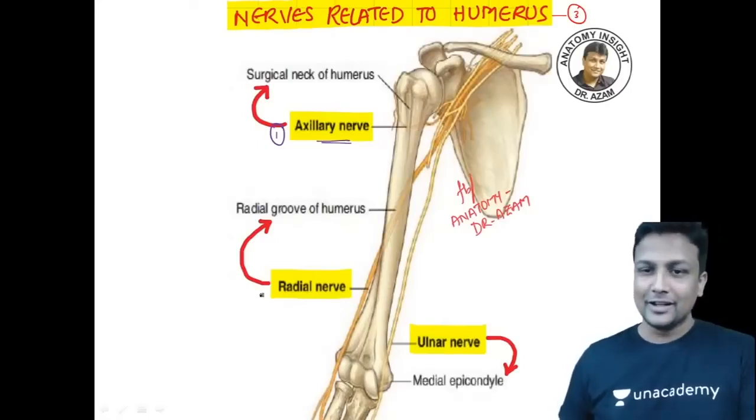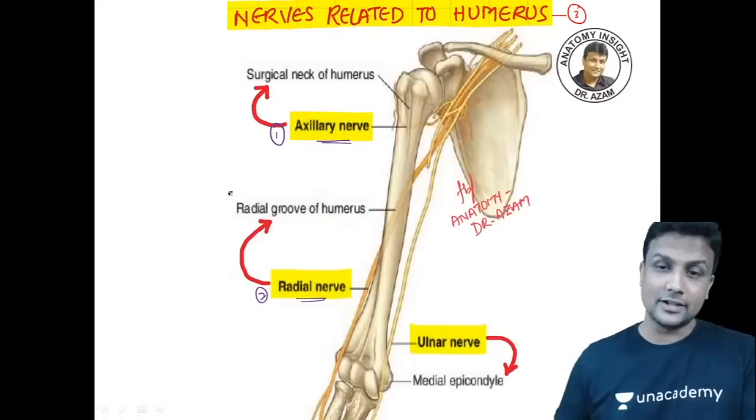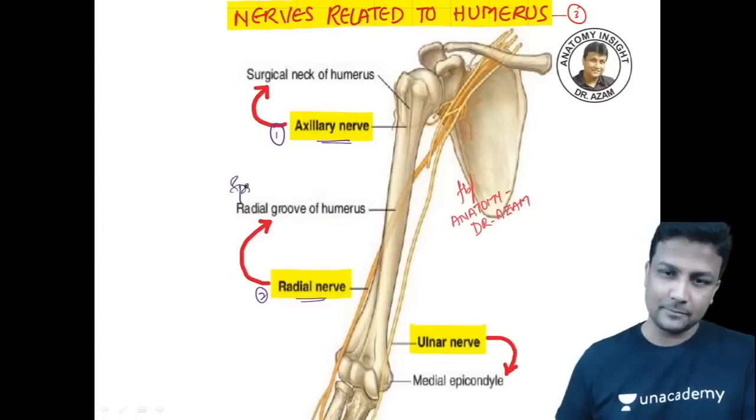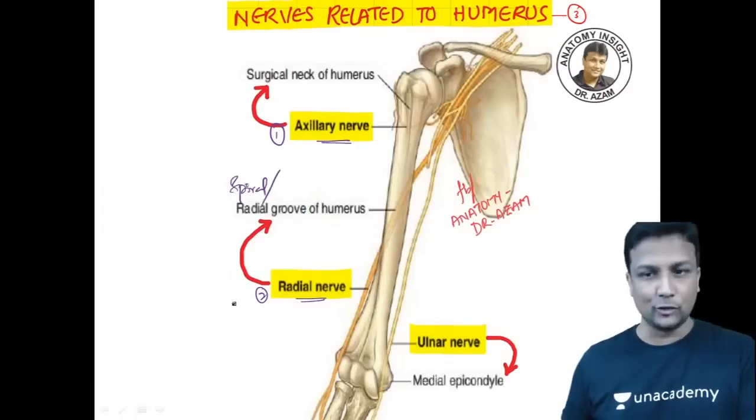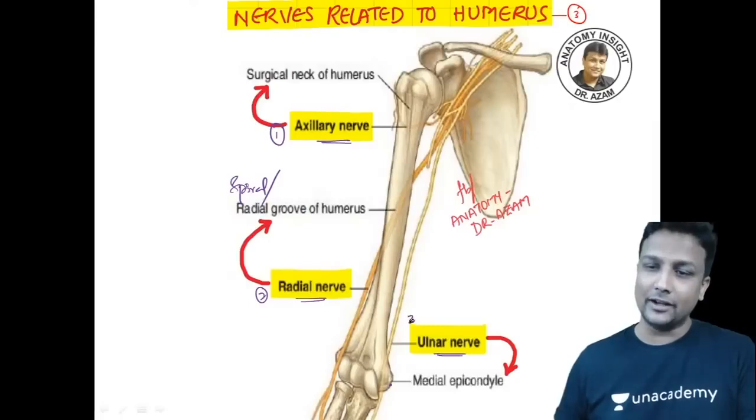Okay, next one. Second one will be your radial nerve. Radial nerve is going to pass in the radial groove. Yes, it is also known as the spiral groove, guys. In some of the textbooks, it is written as spiral groove also. And yes, you can see there the medial epicondyle. Behind the medial epicondyle, that will be your ulnar nerve.